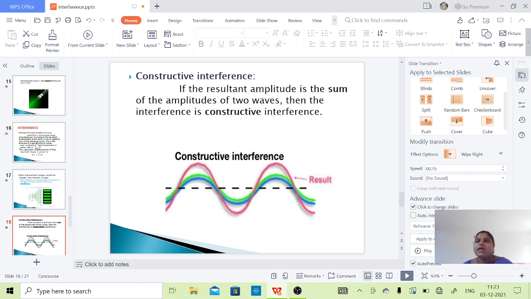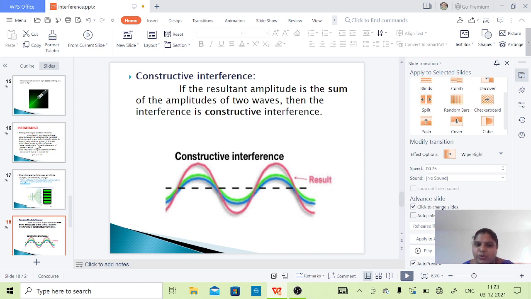Now, as we said earlier, there are two types of interference, constructive interference and destructive interference. Let us see what constructive interference is. If the resultant amplitude is the sum of the amplitudes of the two waves, then the interference is constructive interference. Here we are representing a wave in green and a wave in blue. Those are the two waves.